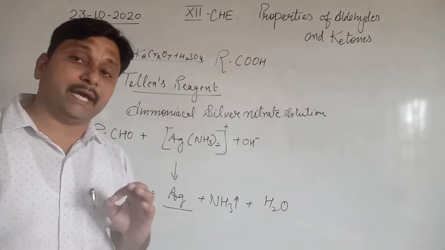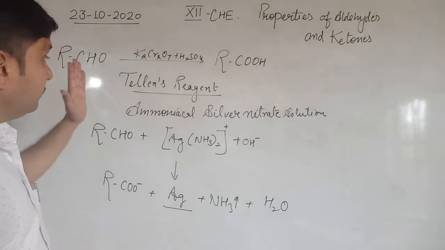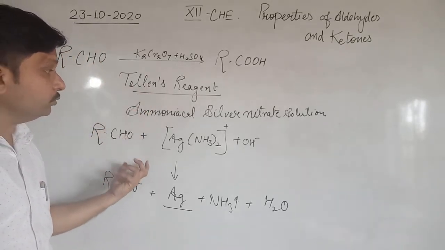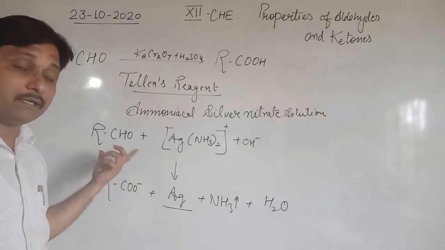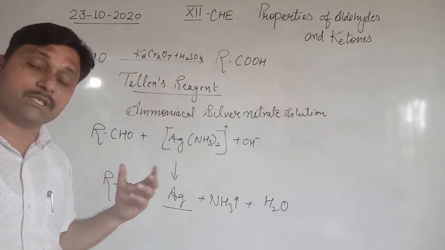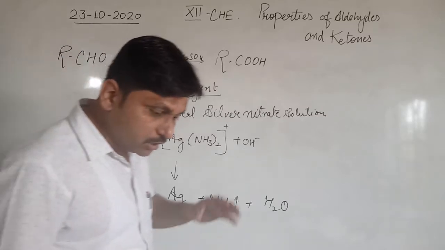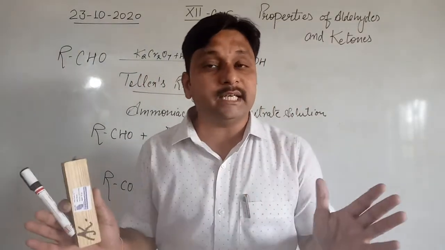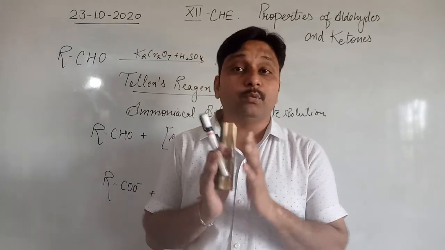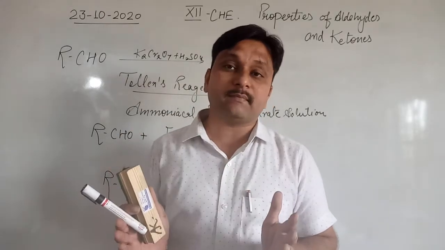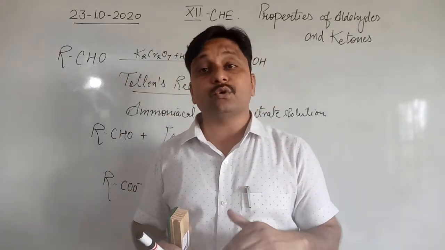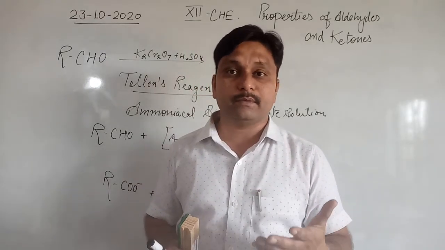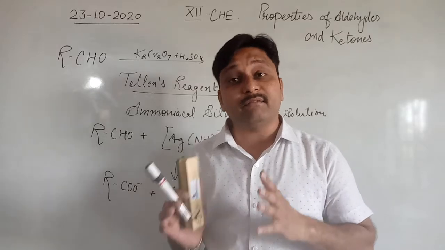The second one is Fehling solution. But see here, Tollens reagent can't be used for the conversion of ketones into the carboxylate ion or carboxylic acid. Means Tollens reagent has no effect on ketones, it cannot convert ketones into carboxylic acid. Clear? But there is an advantage.